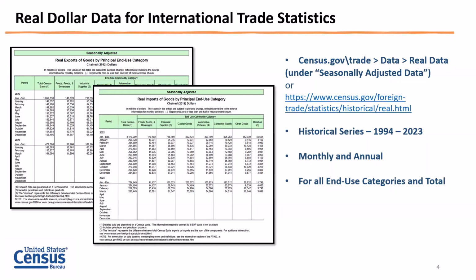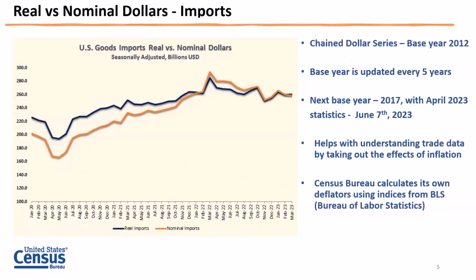So what do we do with that data? Scott showed you the trend in terms of nominal and real and how they behave in order to see what the effect of inflation is for, in our case, for imports. So in looking at that, the rule of thumb is, in this case, the orange line is nominal and the blue line is real.